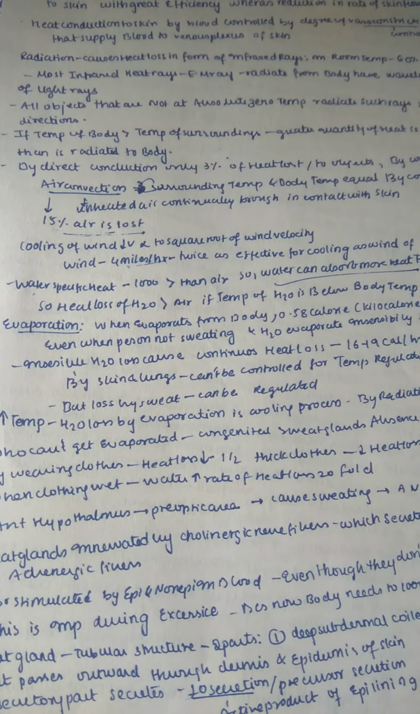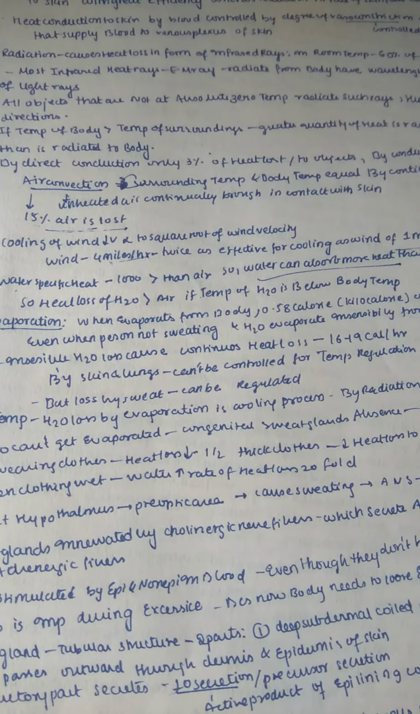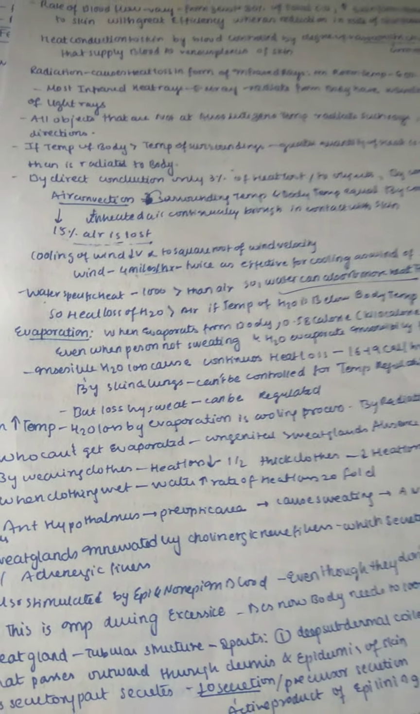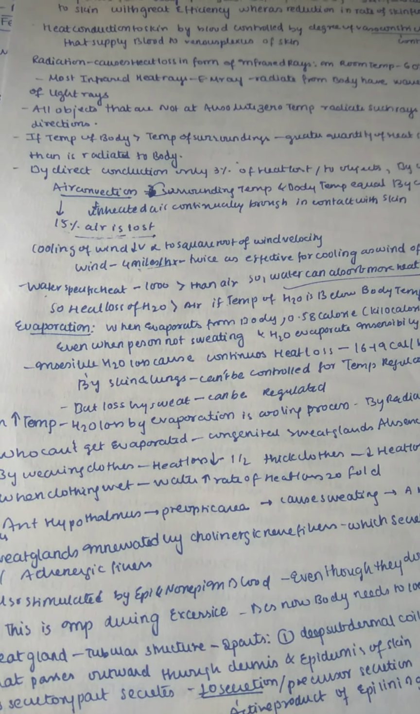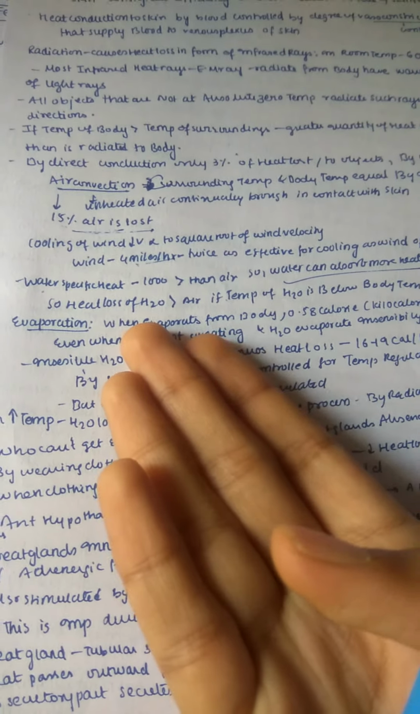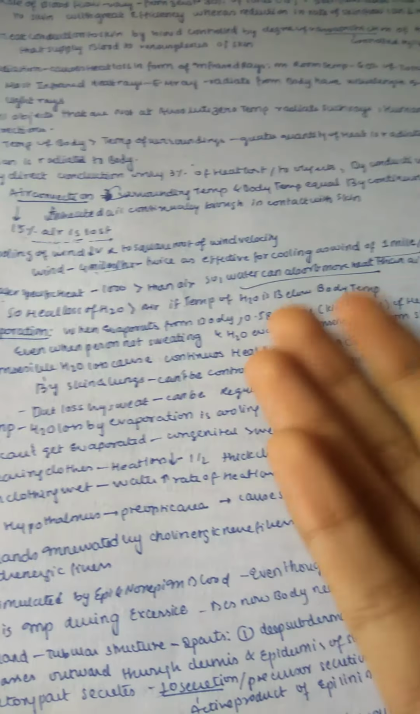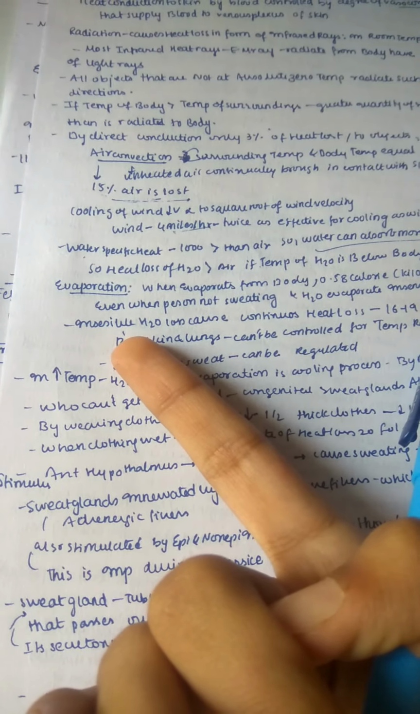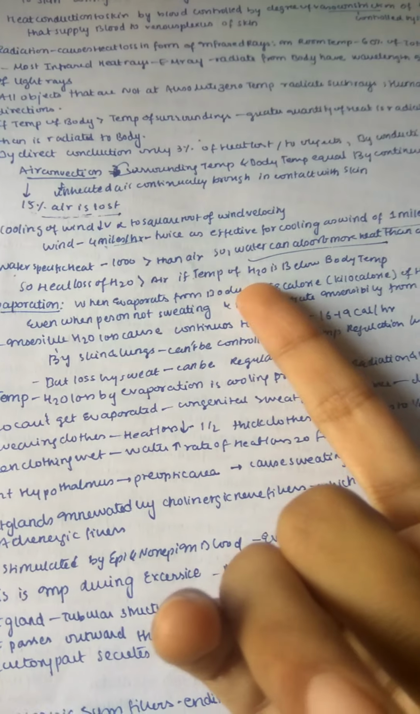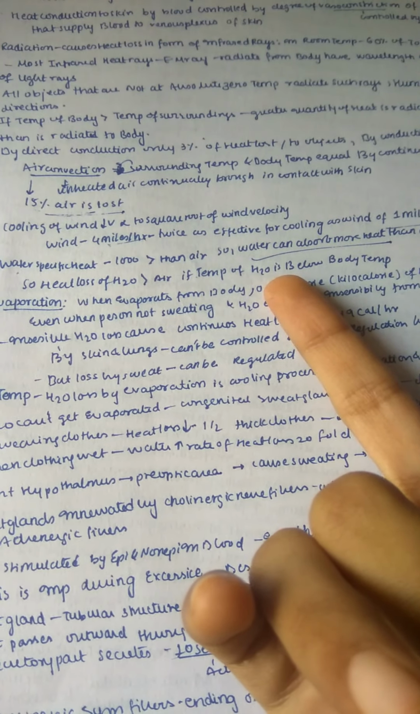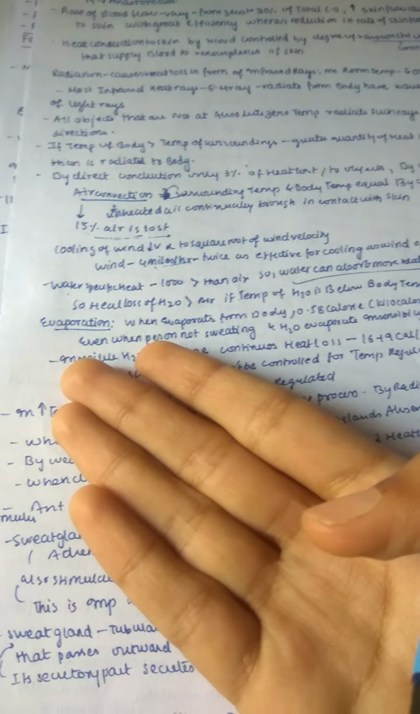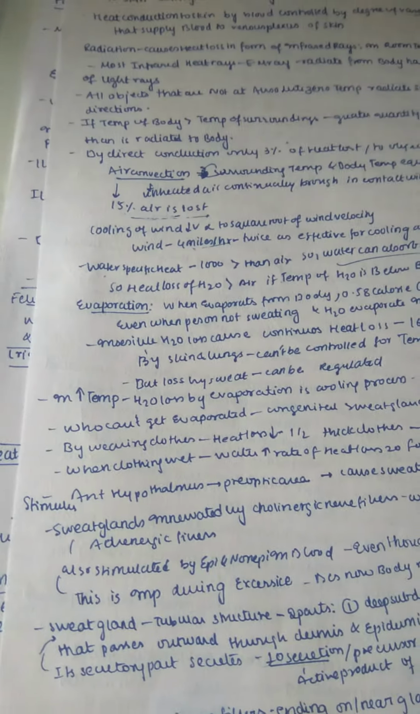So heat loss to water is greater than to air if the temperature of the water is below body temperature. Most of the heat can be absorbed by water, and most of the heat is lost to water compared with air, if the temperature of the water is below the body temperature. And next, coming to evaporation. Here you need to understand the point: when the temperature of water is below our body temperature, only then is heat lost from our body to the water. And now let us see the process of evaporation.